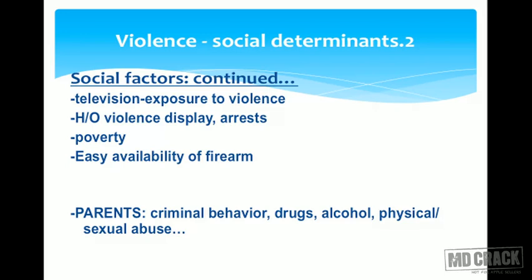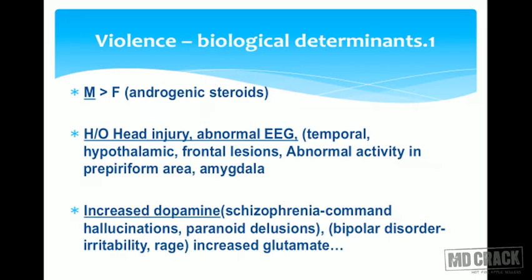As far as the parents of this patient are concerned, they are likely to have been exhibiting criminal behavior, use or abuse of drugs, alcoholism, and physical or sexual abuse. Unfortunate and sad, but this is the story of violence and these are the social determinants.